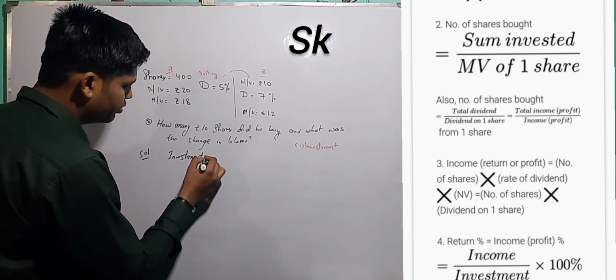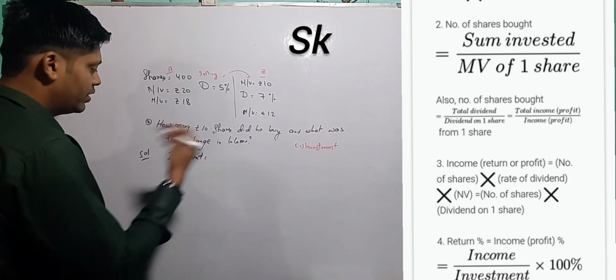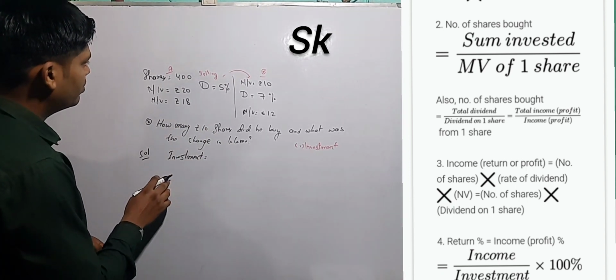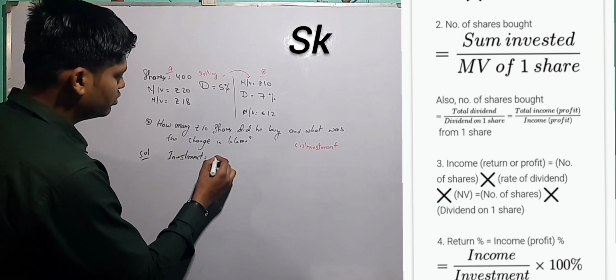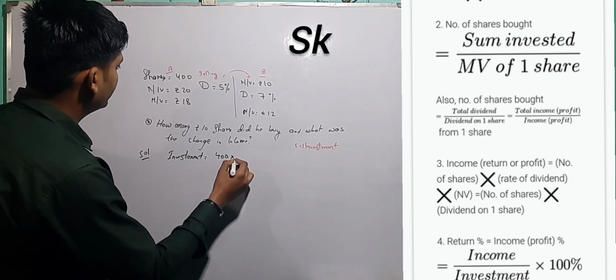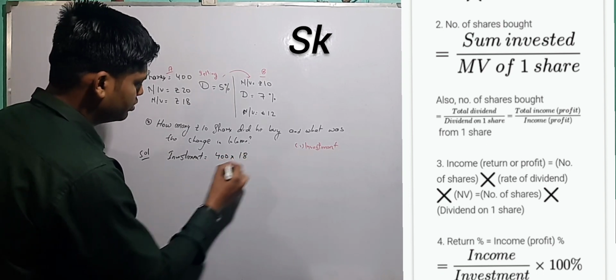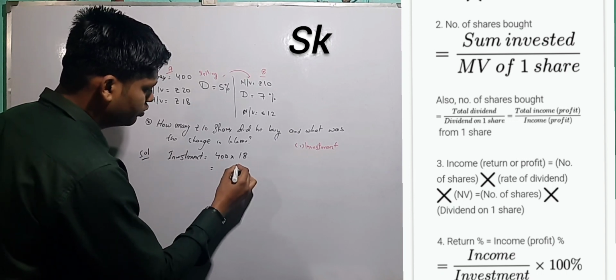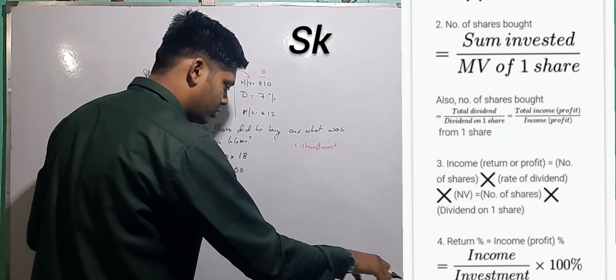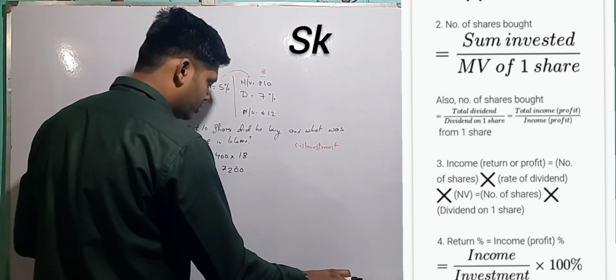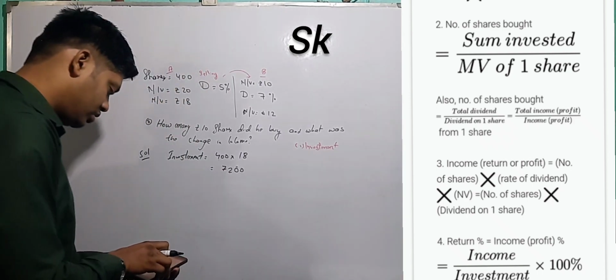the formula is there on your screen. Okay, you know the formula, or I will tell you the formula. Investment is equal to number of shares into market value. So number of shares is equal to 400 into market value, which is 18. So multiply 4 8s are 32, 3 4s are 12, 1 is 7,200 is the investment. Okay, right, 7,200 is your investment.